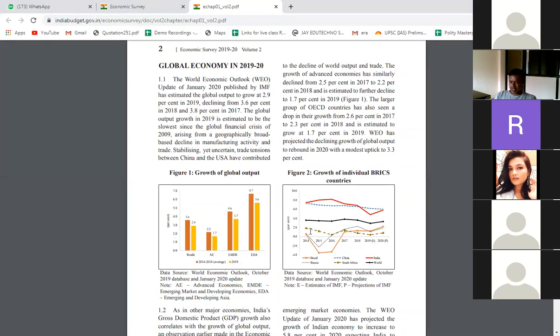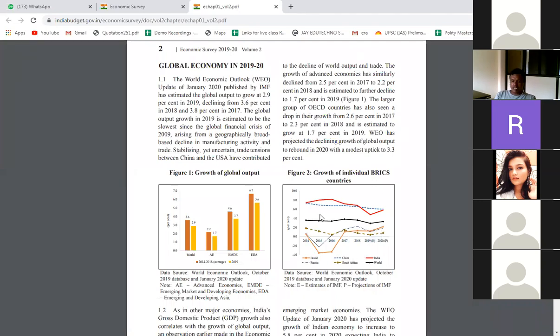On the right hand side there is one more graph, the growth of individual BRICS countries. India is one of the member countries of BRICS. So here they have given the comparison of the BRICS countries' growth: Brazil, Russia, India, China, and South Africa. India is the red line. Brazil is this one. So you can see from 2014 to 2019.